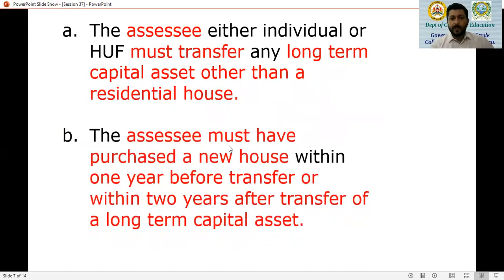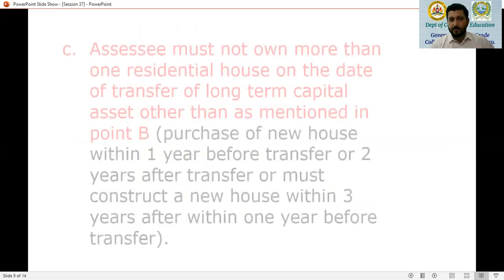The SSE must purchase a new house within 1 year before transfer or within 2 years after transfer of a long-term capital asset. So very, very important point. The SSE can purchase an asset either 1 year before transfer or 2 years after transfer, or must construct a new house within 3 years after transfer of that long-term capital asset.